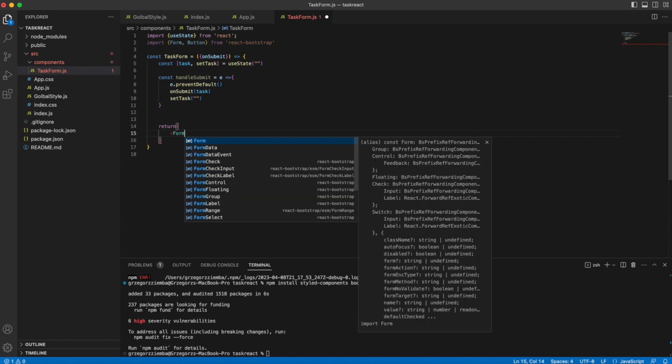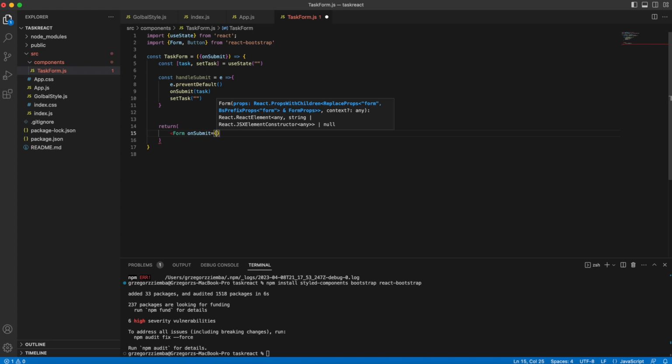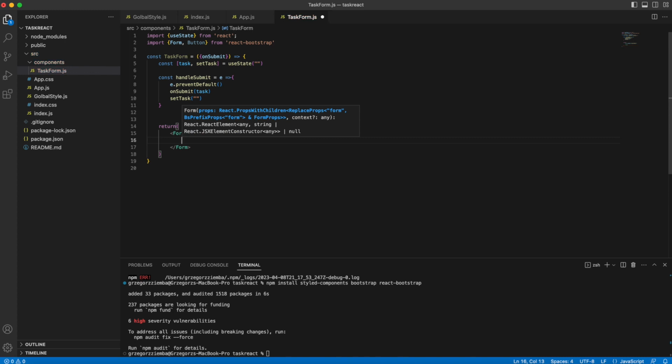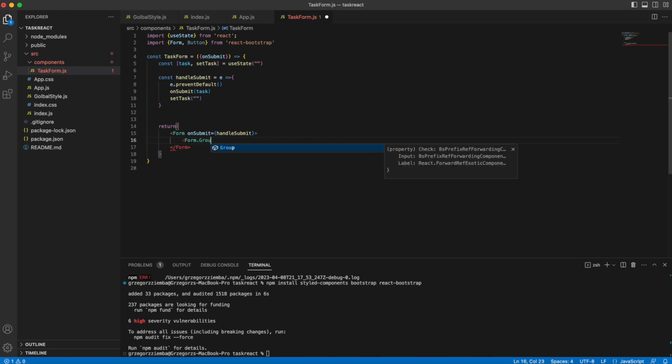Okay, and on submit, of course, we need to create submit. We'll handle submit. Inside that form, we need a form group. That will be our control ID. We can call it task.